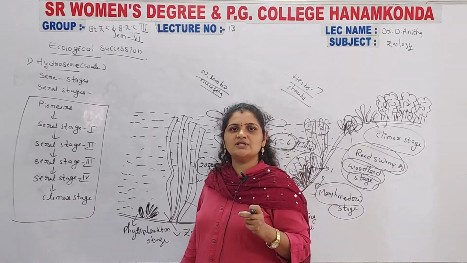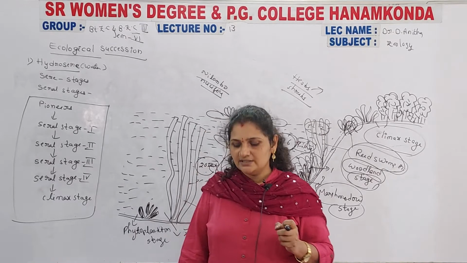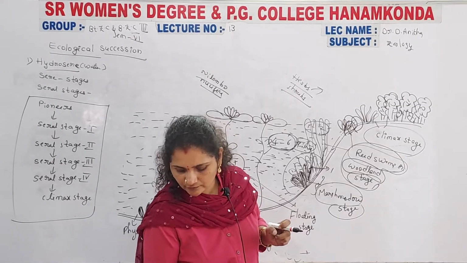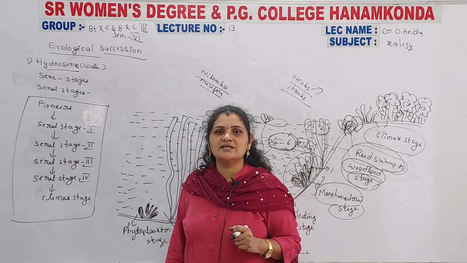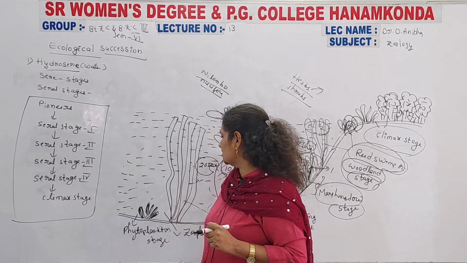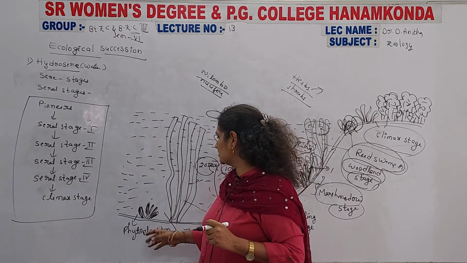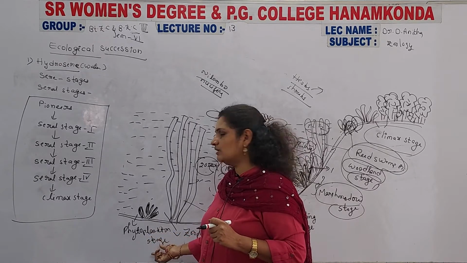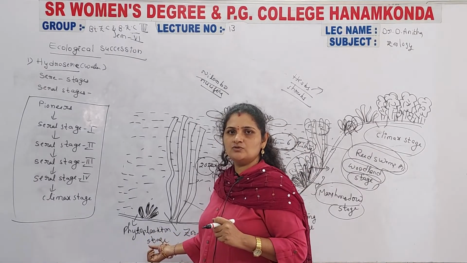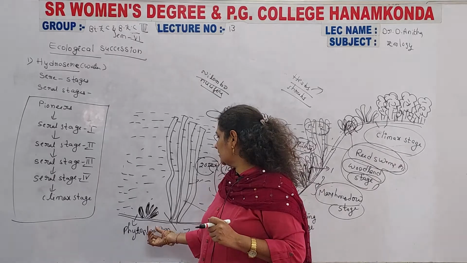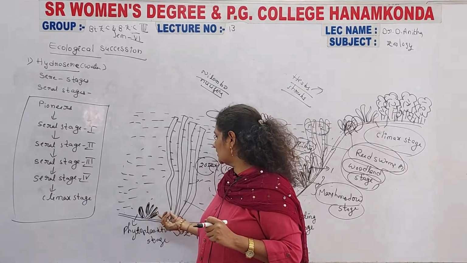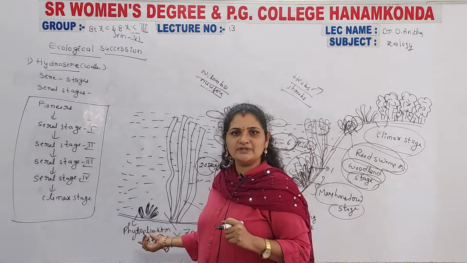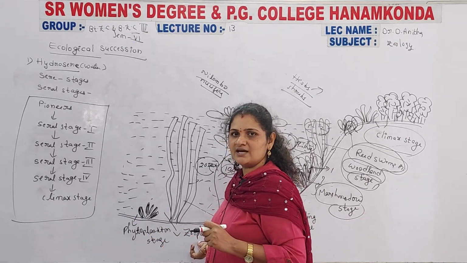So, these are also nothing but the producers. Why? Because they are able to produce their own food materials. That is why these are mainly considered here as phytoplankton. At the phytoplankton stage, it is mainly blue-green algae, which are the first formed organisms. Those organisms are the precursors for the formation of other organisms.